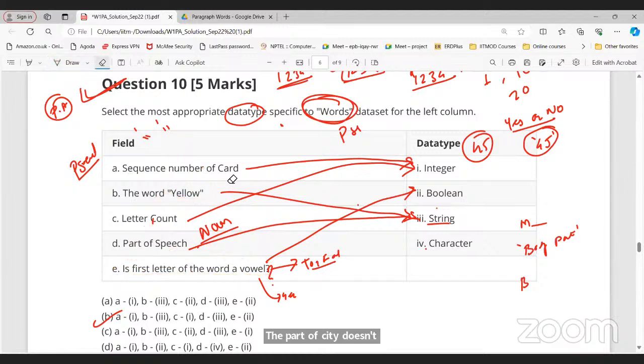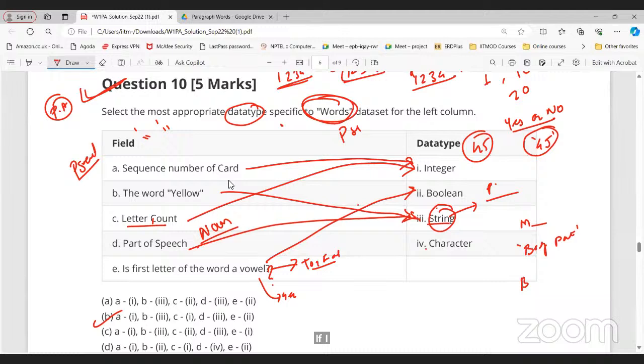Sir, in a string, does the sequence of words matter or the sequence of letters? Sequence doesn't matter. String means simply a word. Any word, Piyush, yellow, letter count itself is a string. But the value of letter count is 7 in the card. That's why it is an integer.